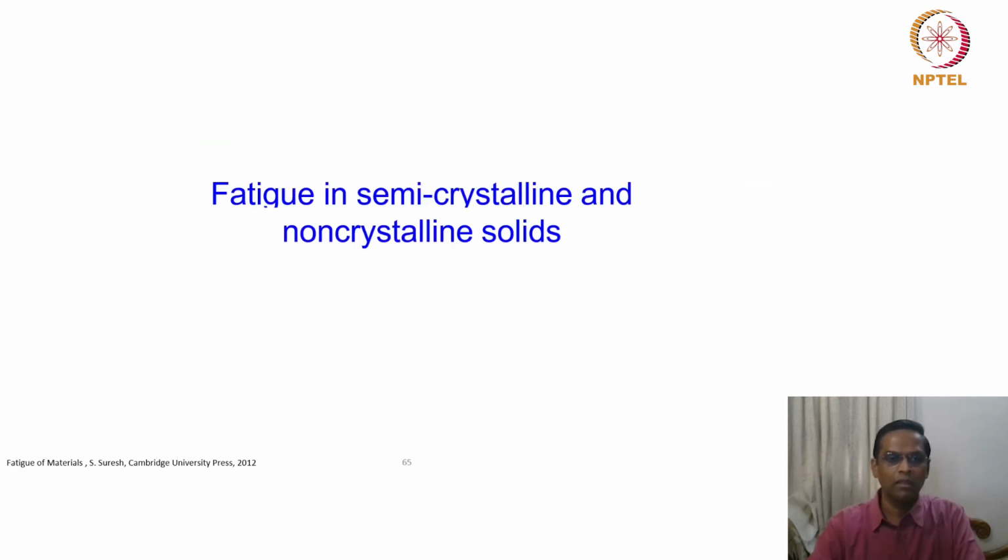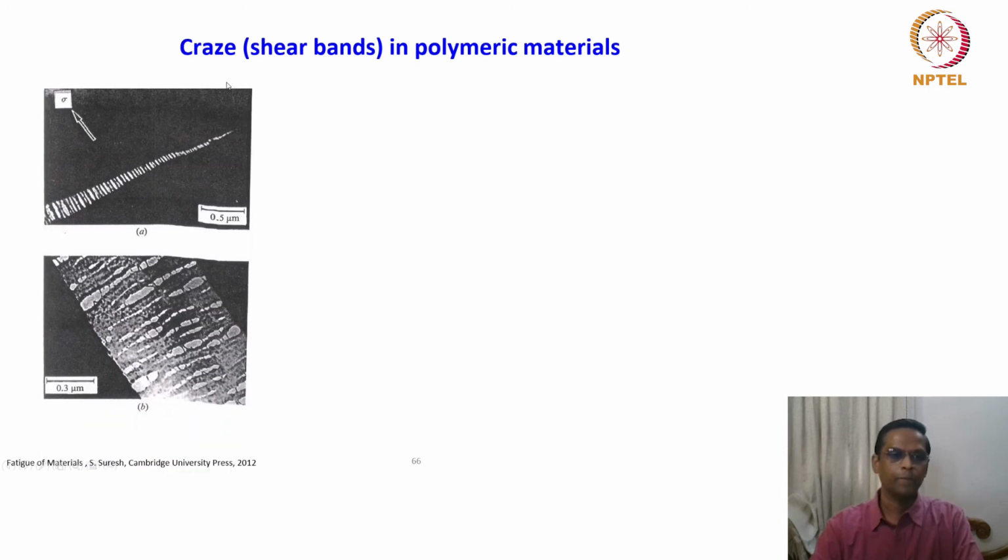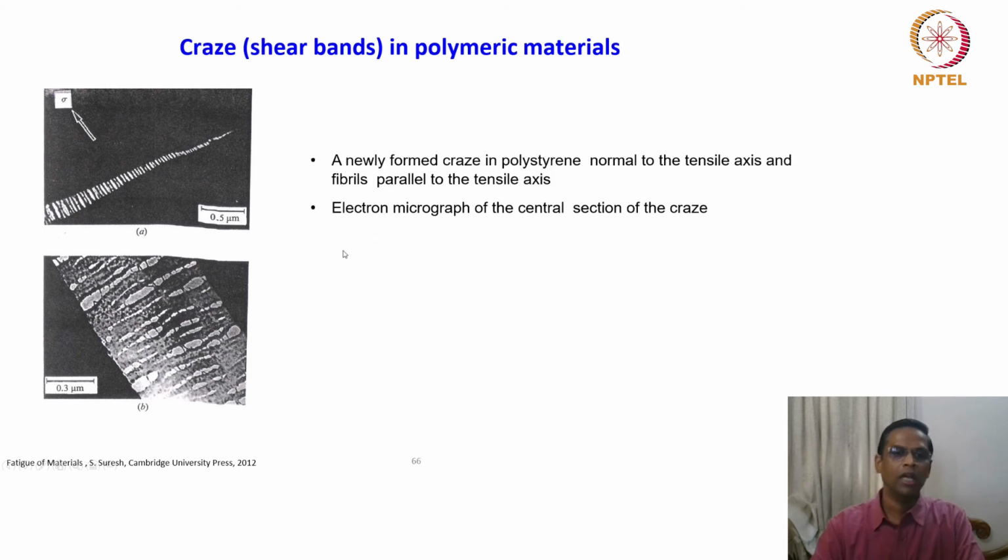So now we will look very briefly at fatigue in semi-crystalline and nanocrystalline solids. Craze in polymeric material, something related to metallic and non-metallic materials. Severe deformation is always characterized by the formation of shear bands. In polymeric material, something close to that is called craze. So the craze is shown in this micrograph.